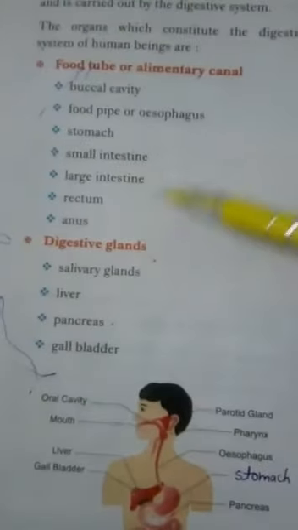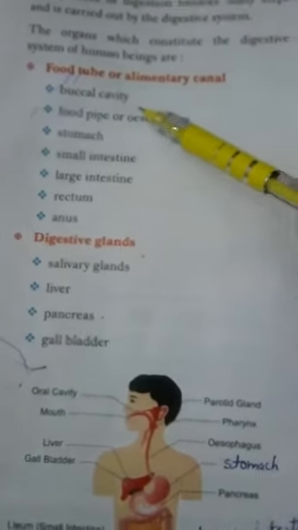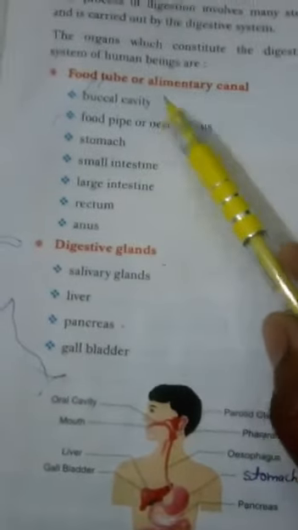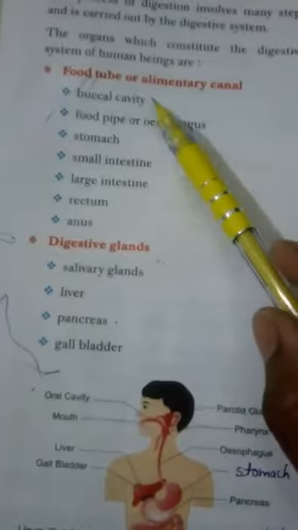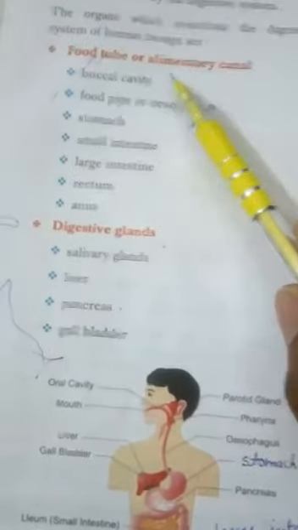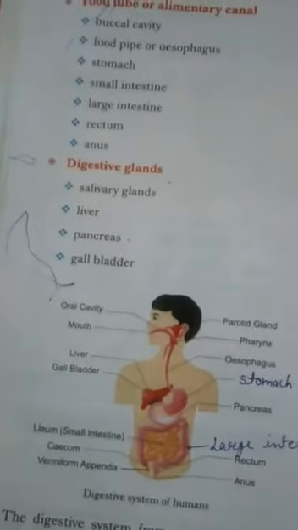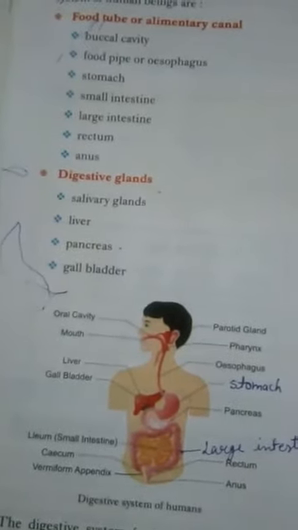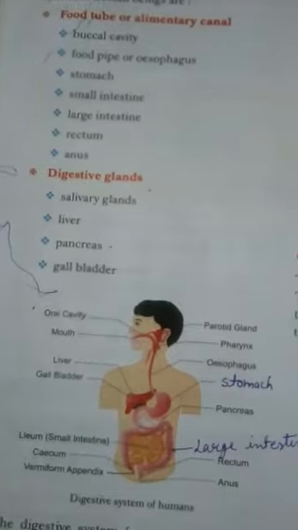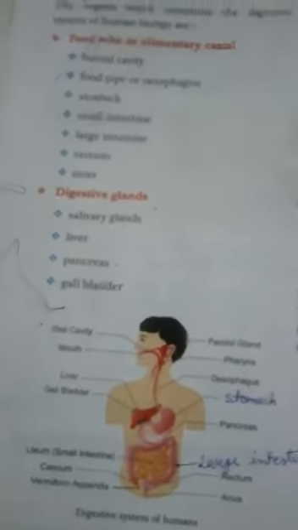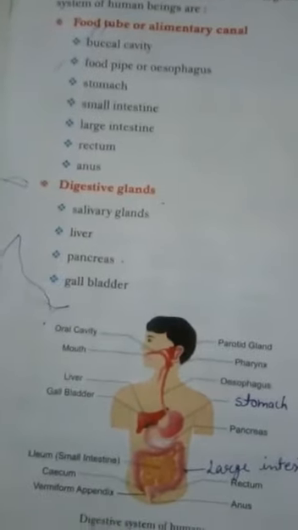So yesterday we discussed about the buccal cavity. Again I am giving some hints that it contains teeth and tongue. Both have important function. Teeth are four types: incisors, canines, molars and premolars. They help in cutting and biting the food and chewing and grinding the food. So this process, chewing of food, is called mastication.